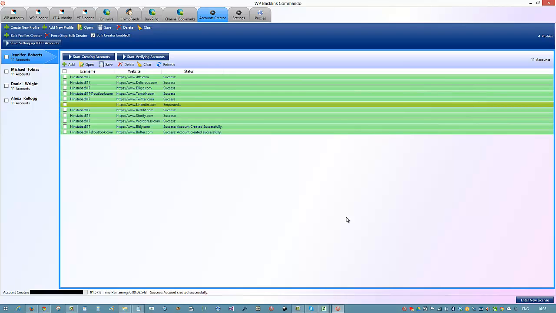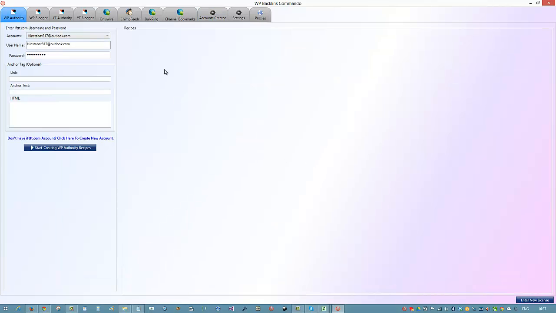Now, if you want to take it further, you can add a Facebook account, but you have to do that manually because we cannot create Facebook accounts with the account creator. They're just failing. Facebook have got it pretty much tied up as far as being able to block automation tools like this, okay?